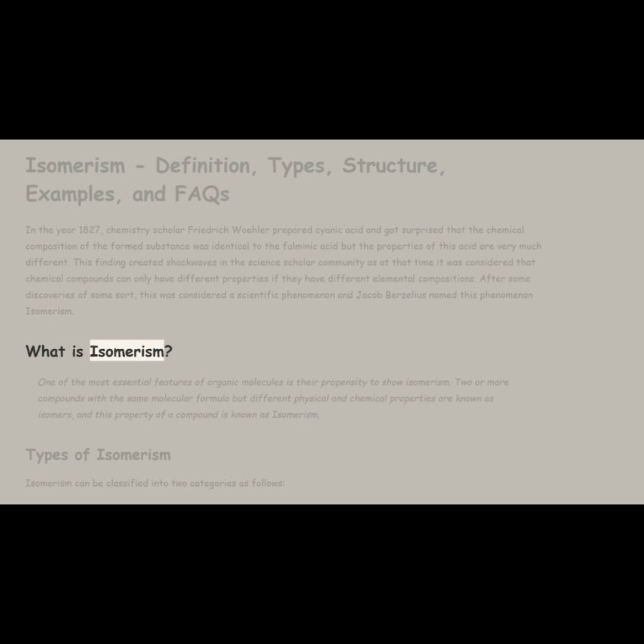What is isomerism? One of the most essential features of organic molecules is their propensity to show isomerism. Two or more compounds with the same molecular formula but different physical and chemical properties are known as isomers, and this property of a compound is known as isomerism.